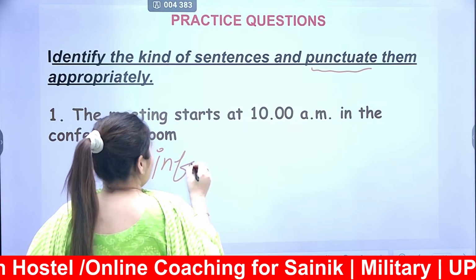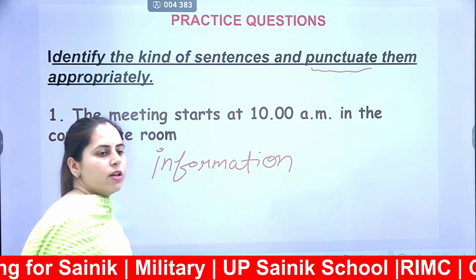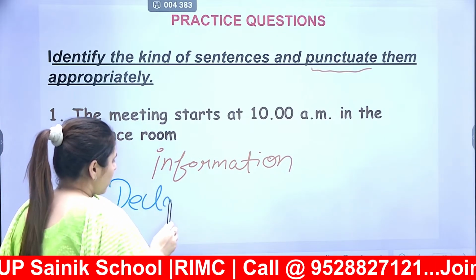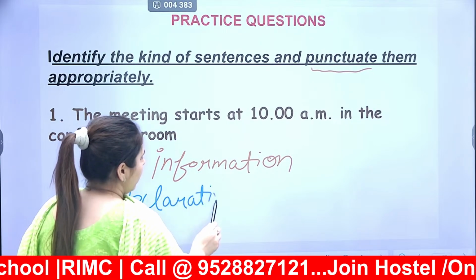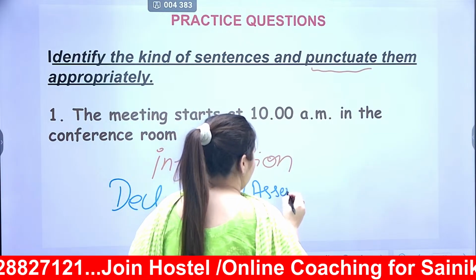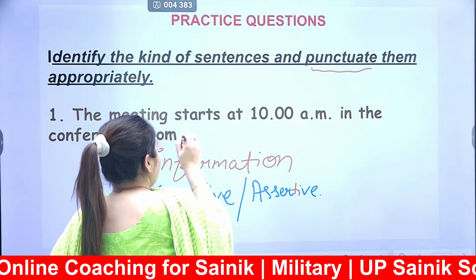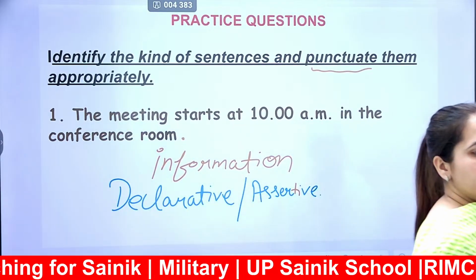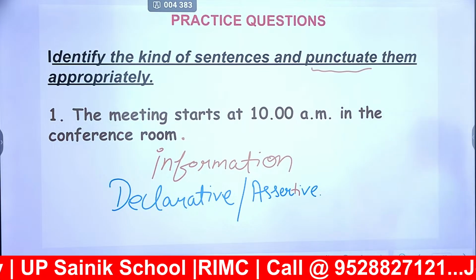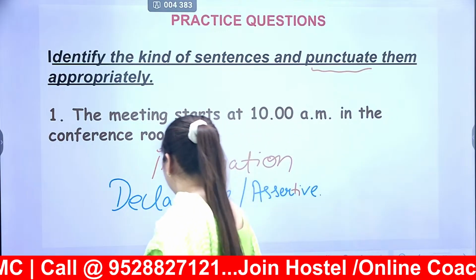This sentence is delivering information, and the sentences that give us information, we used to call them as what? Declarative or assertive sentences, and we end those sentences with a full stop. We have just read, some information has been given to us, so this is my declarative or assertive sentence, and I have to end it with a full stop. Is this much clear?